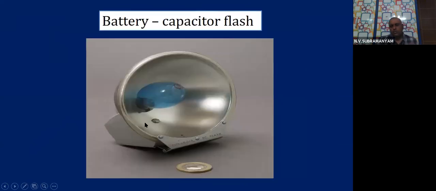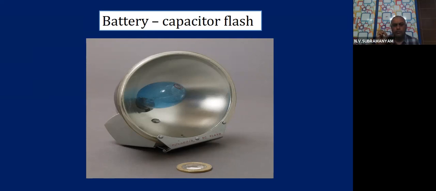So now I want you to look at the screen. There is a small important device which is being shown to you. Many of you might not know it, but it's a very important device. This is a battery capacitor flash, children. It is used in a camera. You all know that a flash is used in a camera whenever the lighting is low. So in low lighting, if you want to take a picture, you use a flashlight. Yes or no? And the important device used there is the battery capacitor.